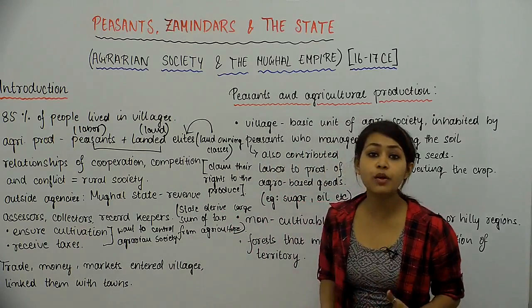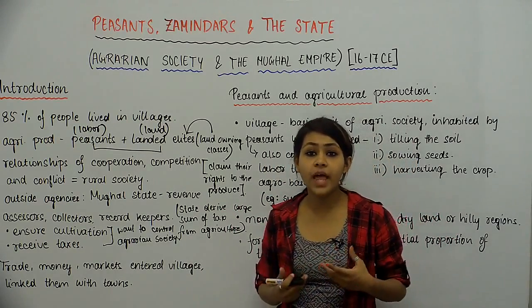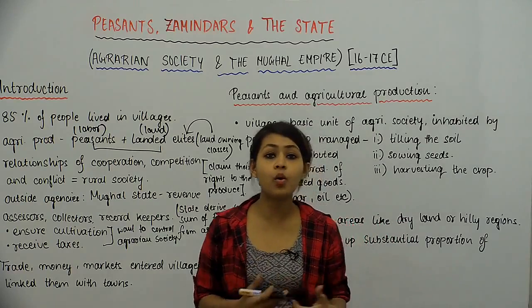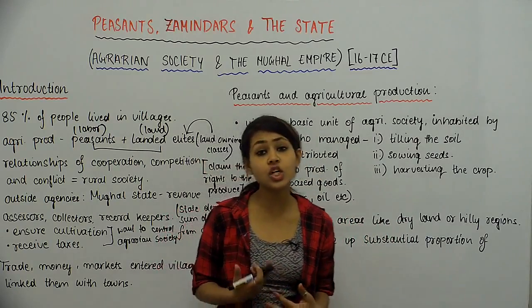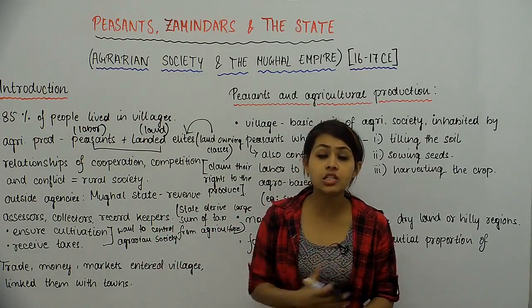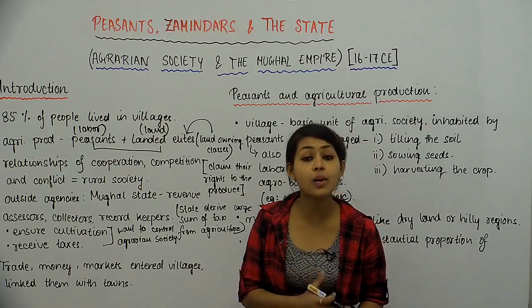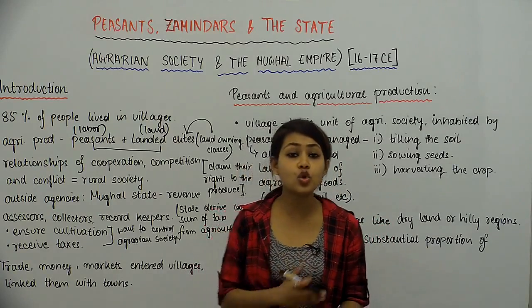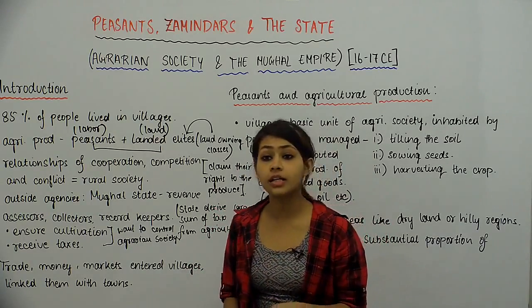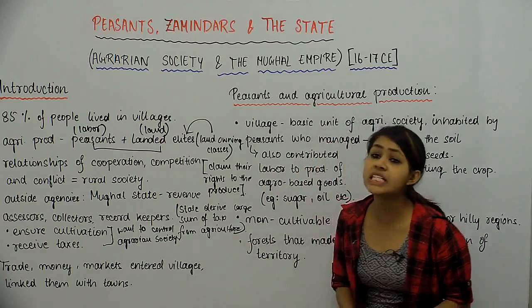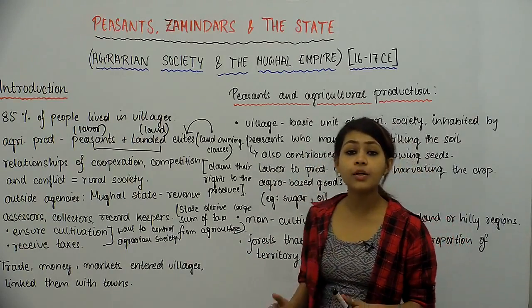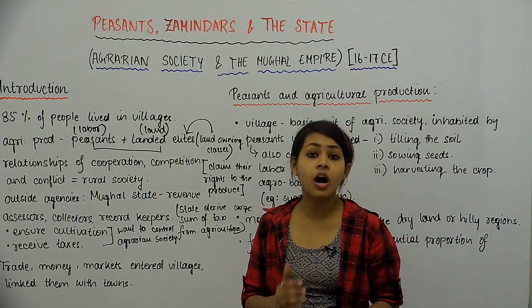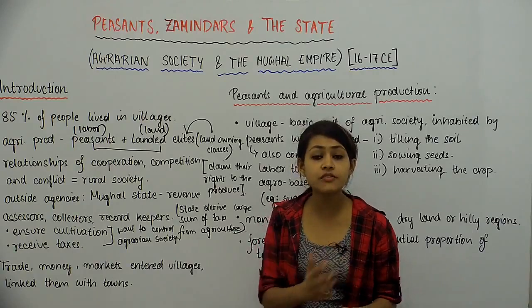So during this period of time, we see that agriculture was becoming more commercial in nature, and there was a surplus in the agricultural produce that was meant for the sole purpose of being sold in the market. So here we see agriculture being a commercial activity. It wasn't just sustenance.